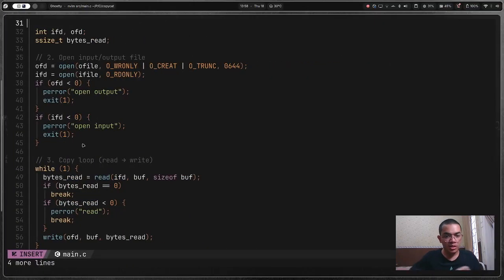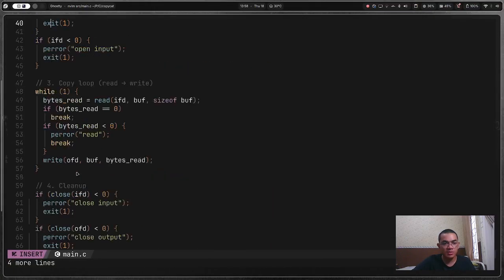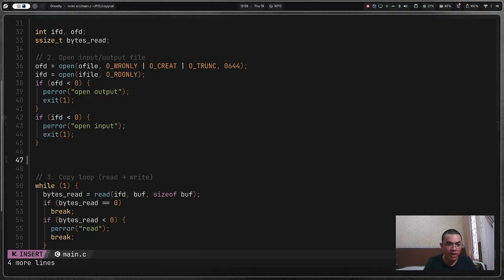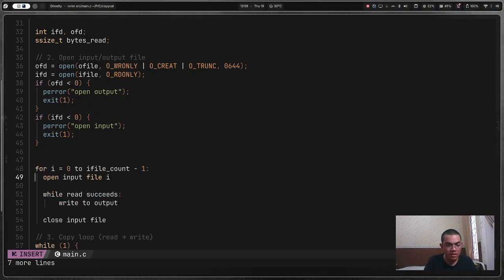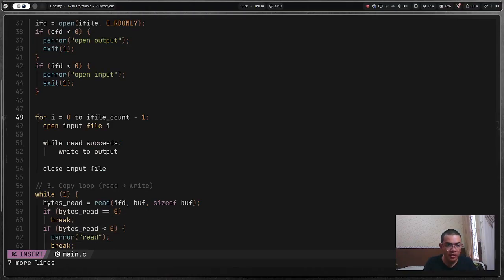Oh, so instead of this, I will have something else. Yes, let me just put it here. So for this, I want to check this copy loop, right? I want to just remove this thing. I will have it here, and then I will have for int i. This will be confusing at first, but it won't, I swear.